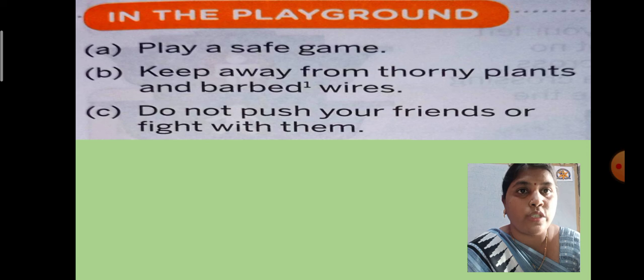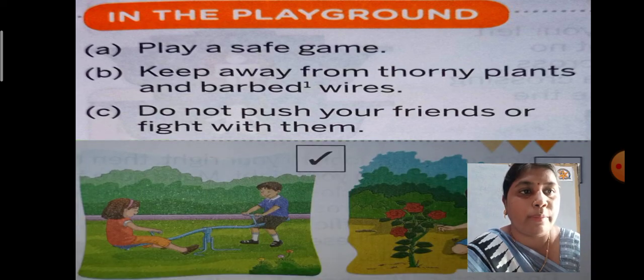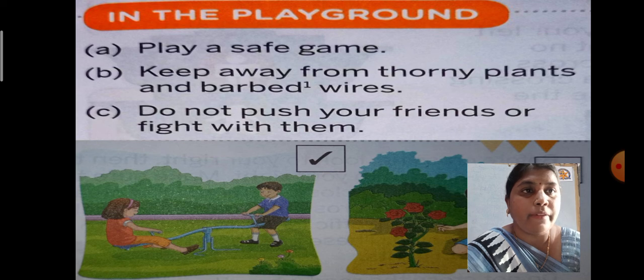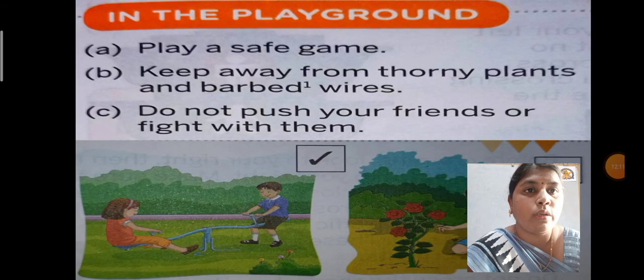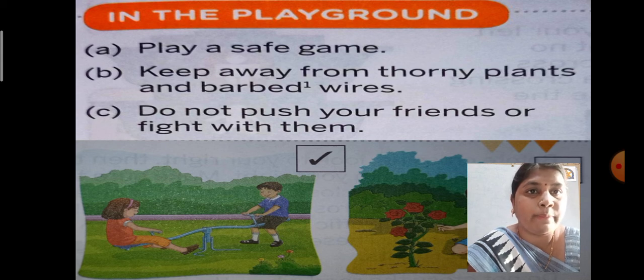Now let us see the rules which you have to follow in the playground. So what are the rules which you have to follow in the playground? So see, A, play a safe game, okay. You have to play properly. Next, B, keep away from thorny plants and barbed wires, okay. So what is meant by barb, that we are going to see in the next slide. Now I want to explain you the rules. Keep away from the thorny plants and barbed, means pointed, okay, wires.